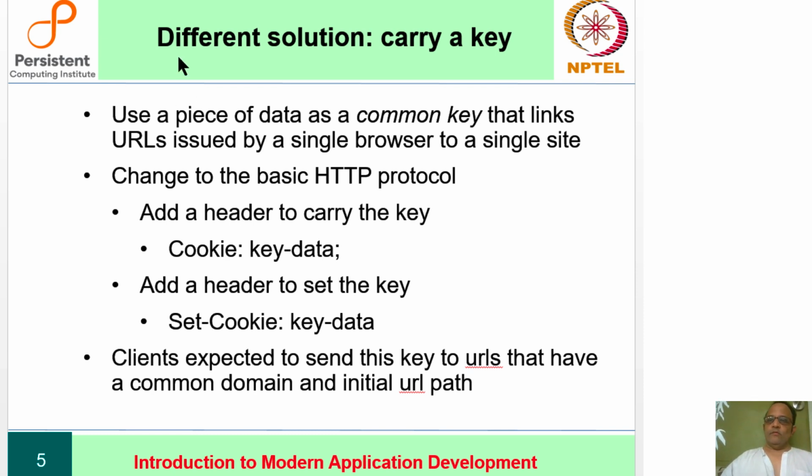We make a slight change to the protocol. We tell the browser that it should carry along a small piece of data, which is a key that identifies the URLs in some fashion. We use a piece of data as a common key that links URLs issued by a single browser to a single site. And we make a change to the HTTP protocol. We say that we'll add a header to carry the key called cookie, and we add a header to set the key. So the server tells the client that it should set a key, and the client agrees to carry the key in subsequent exchanges.